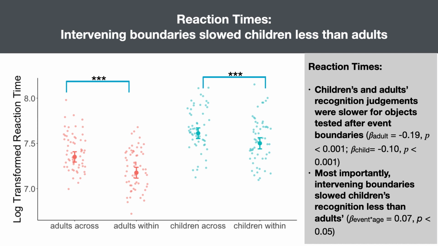the across event condition. More importantly, as we predicted, a significant interaction between age and the event boundary was observed, such that within and across event condition differed less in children than in adults for reaction times. These results suggest that children's information accessibility is less influenced by event boundaries than adults.